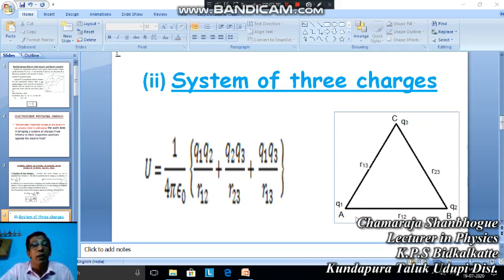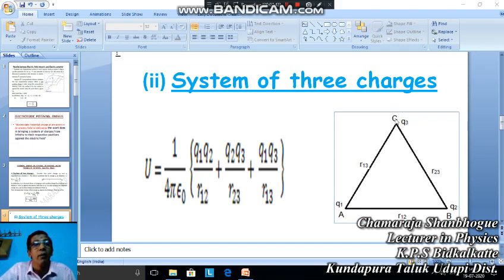Now in the presence of these two charges, we should bring the third charge from infinity to the point C. The electric field of these two charges opposes the action of bringing the third charge from infinity to that point.